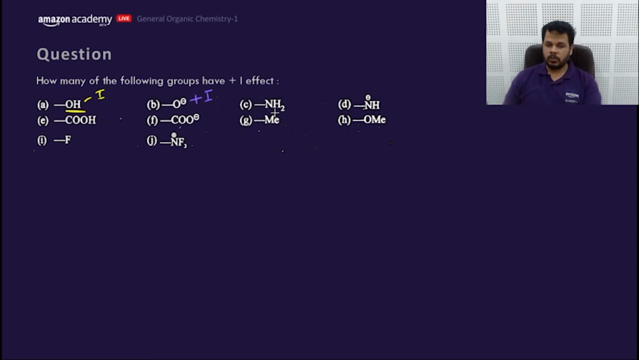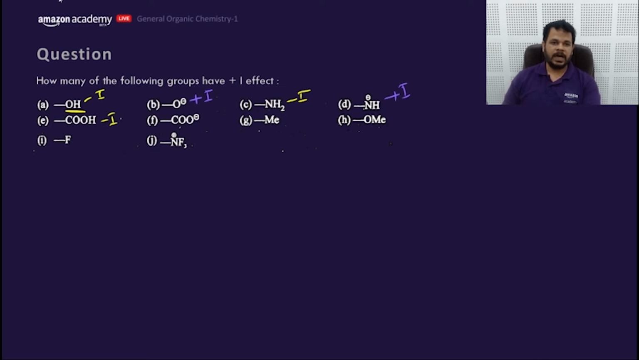Is this negatively charged? No. Alkyl group? No. TD? No. SiH3? No. That means you are minus I. Okay. Is this negatively charged? Yes. That means you are plus I. Is this an alkyl group? No. Carboxylic acid? Is it negatively charged? No. That means you are minus I.